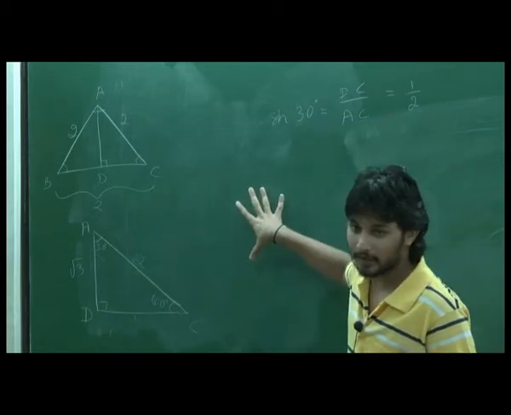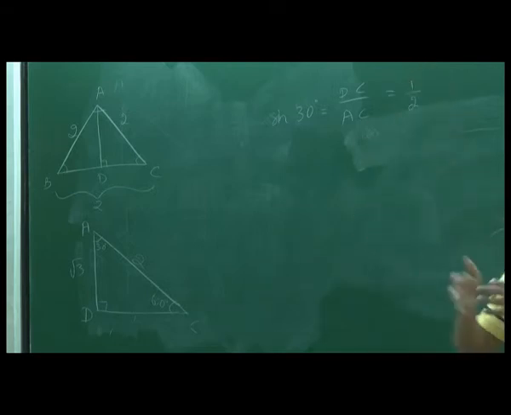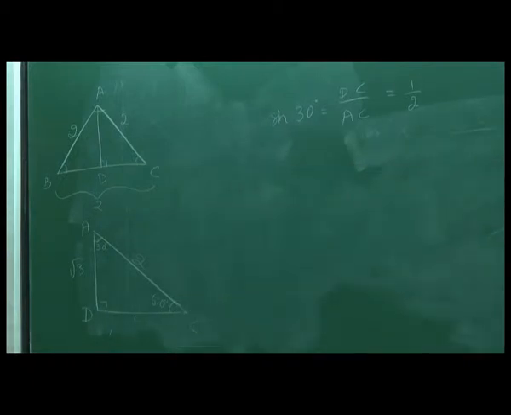If I had taken a bigger triangle and done the same thing, I would have got some ratio, and if I simplified that, I would have got half. Okay, fine. So once I have sine of any angle, cosecant of the same angle is very easy to find, right? Because it's just the reciprocal. So once I have sine 30 is half, what will be cosecant 30? 2. It's just its reciprocal.